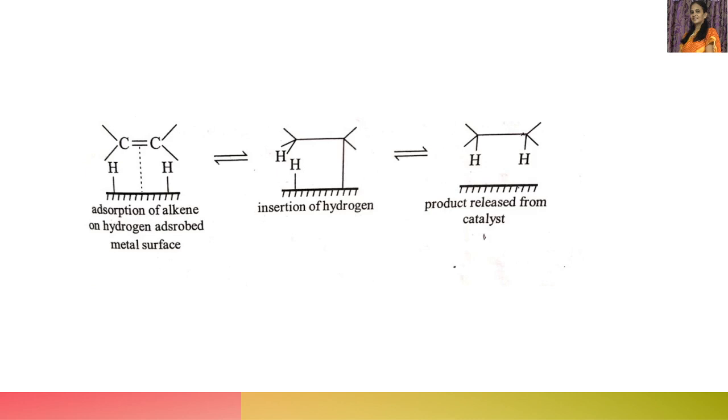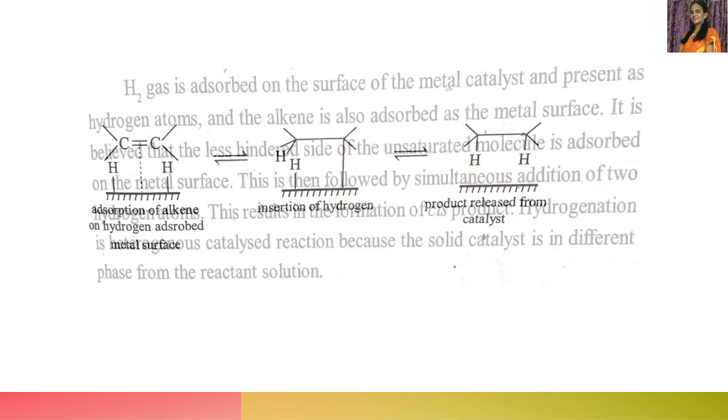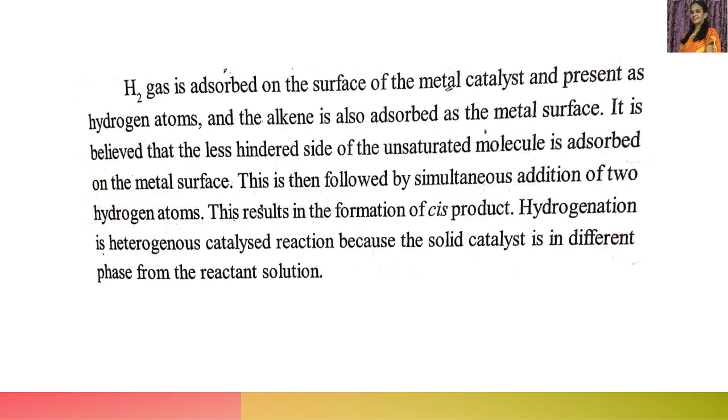It is not absorption, it is adsorption. Adsorption is absorption on the surface. That is, surface absorption is known as adsorption. So hydrogen gas is getting adsorbed over the surface of the metal. So this is the metal where hydrogen gas is getting adsorbed. So the surface of the metal catalyst has hydrogen atoms. And then the alkene is also adsorbed on the metal surface.